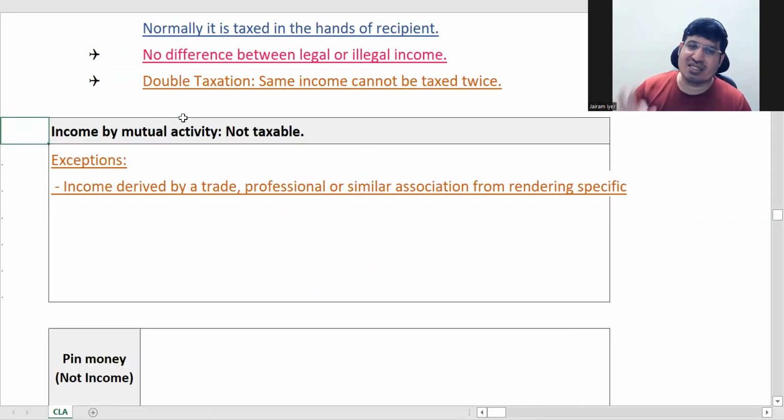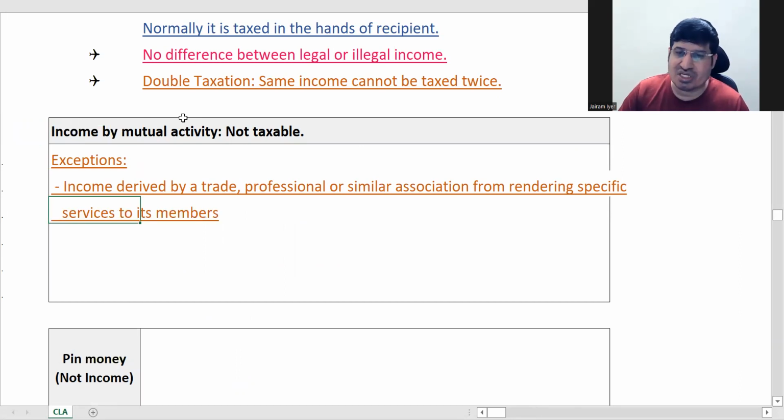But there are 3 exceptions that you will have to understand. One is income derived from a trade, professional, or similar association, from rendering specific services to its members. Here, the important word is specific services. So this will be taxable. So what is specific services?